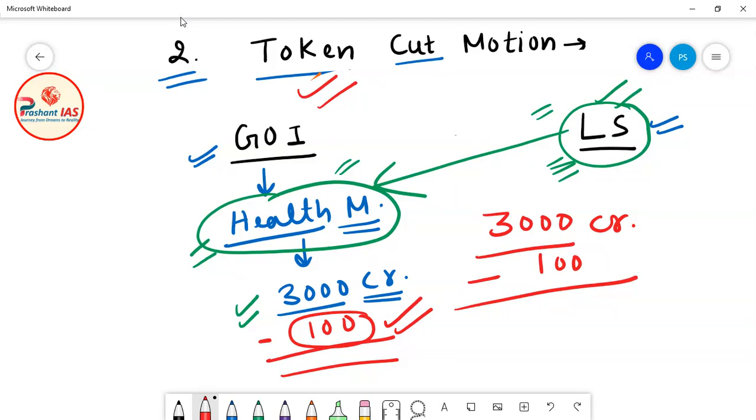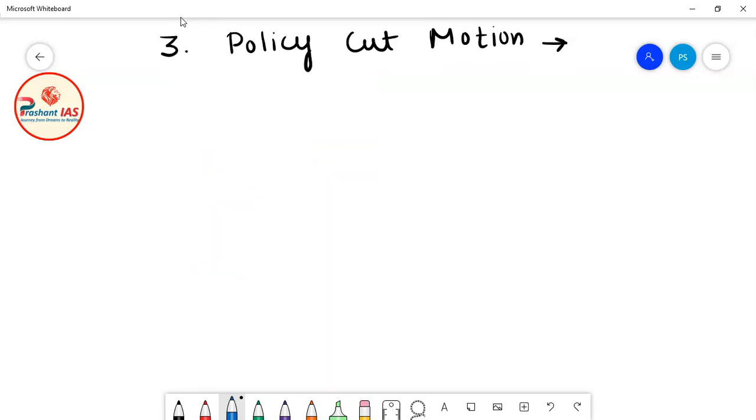Now friends, the last cut motion is policy cut motion, and it is the most important one. You will understand why it is important. Here again we will take the example of the same boy Golu. First of all I will explain in layman language, and then we will discuss in technical terms. So this is a boy named Golu.